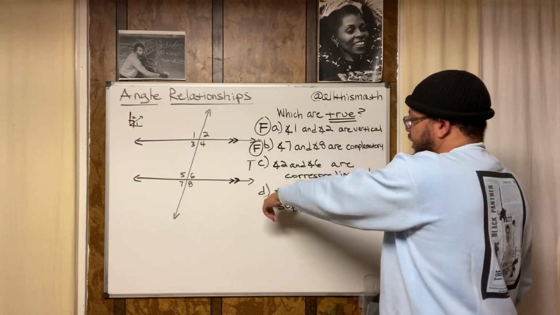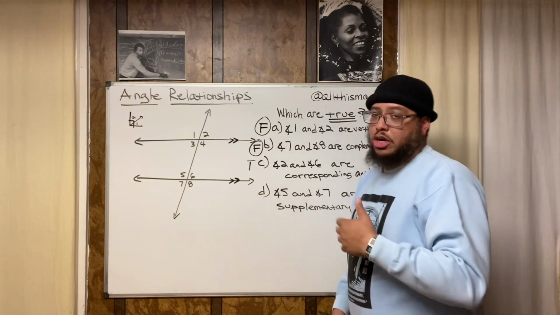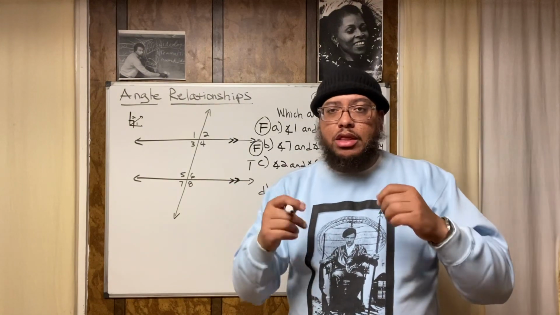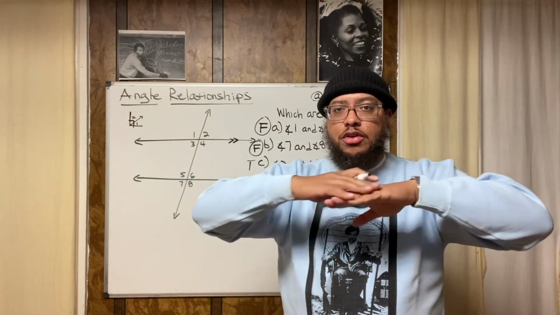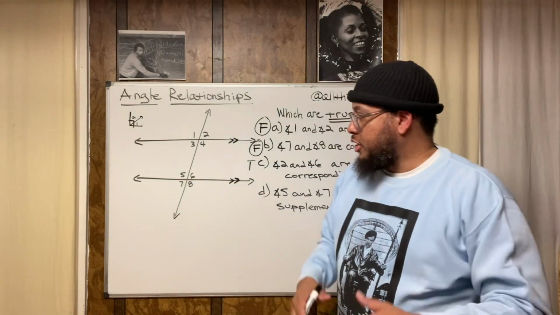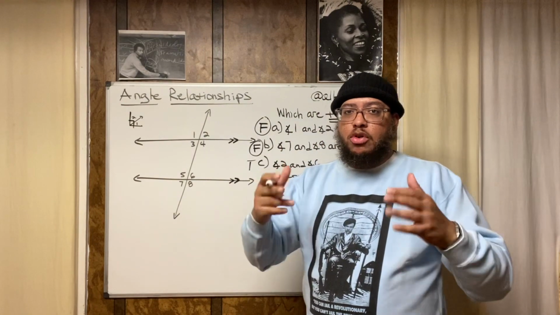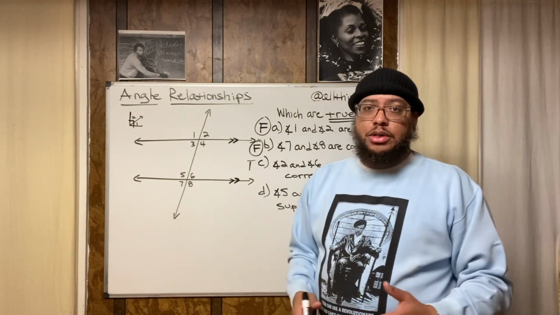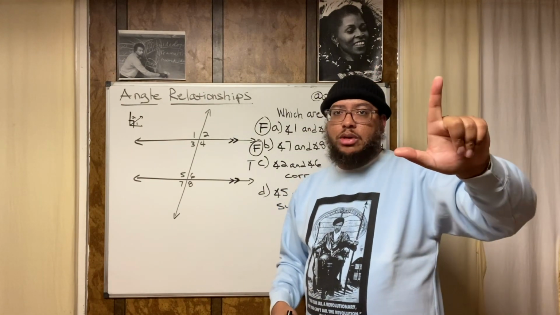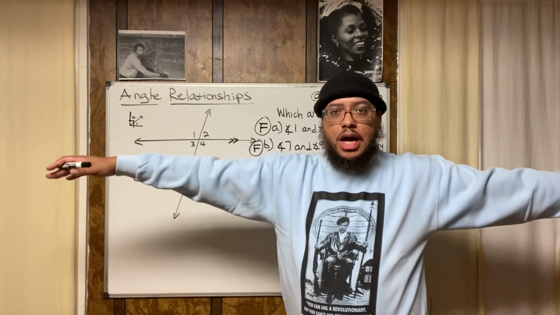All right, let's look at choice D. Choice D says angle 5 and angle 7 are supplementary. We talked about supplementary earlier when I talked about 7 and 8. Supplementary means the two angles come together to form a straight line. They're supplements to each other. When you hear the word supplementary, think those angles form a straight line. When you hear the word complementary, those angles form a right angle, a 90-degree angle. Complementary, right angle. Supplementary, straight line.